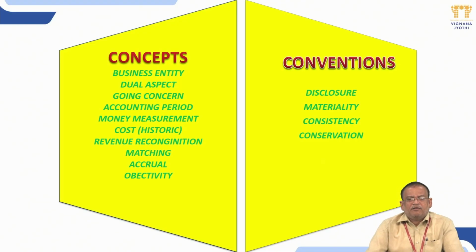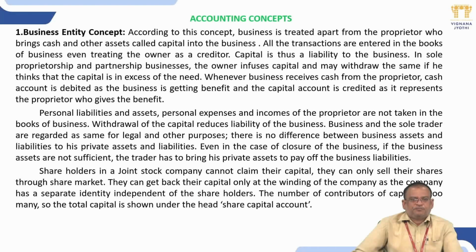Next one is coming to the conventions: convention of disclosure, convention of materiality, convention of consistency, convention of conservatism. Let us observe one by one.